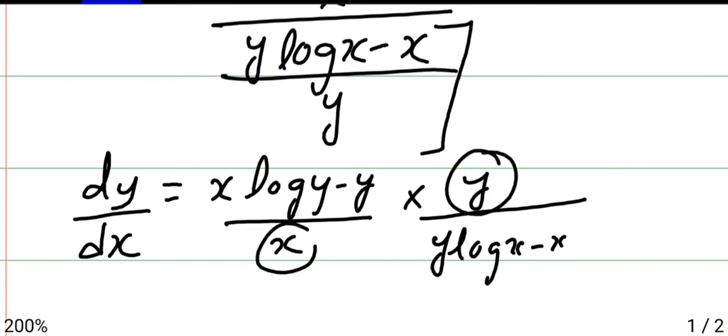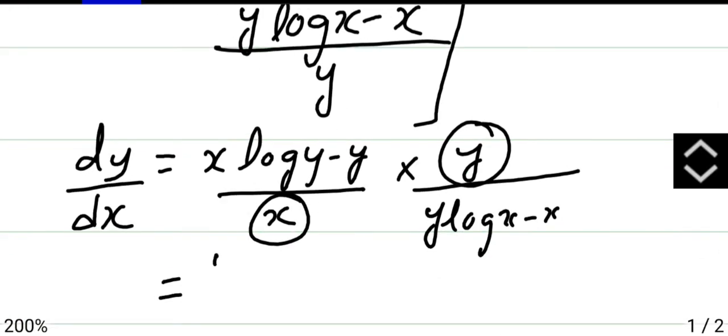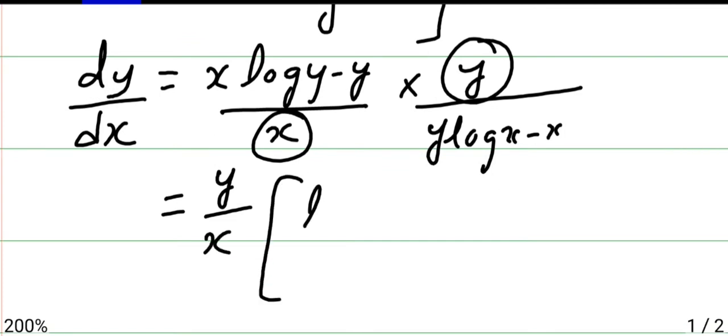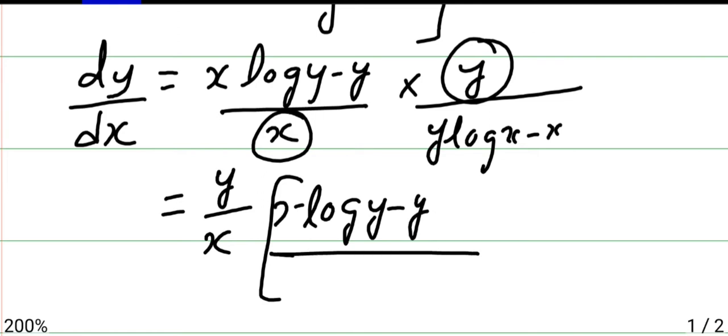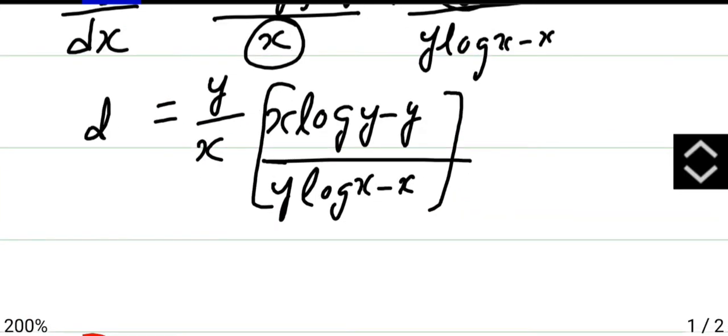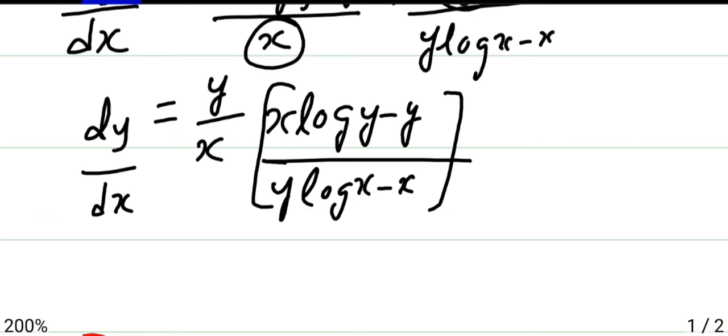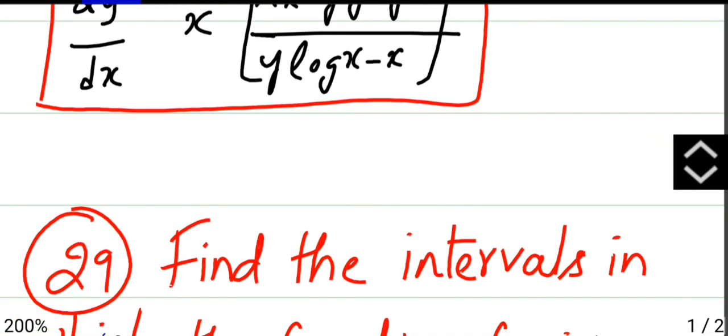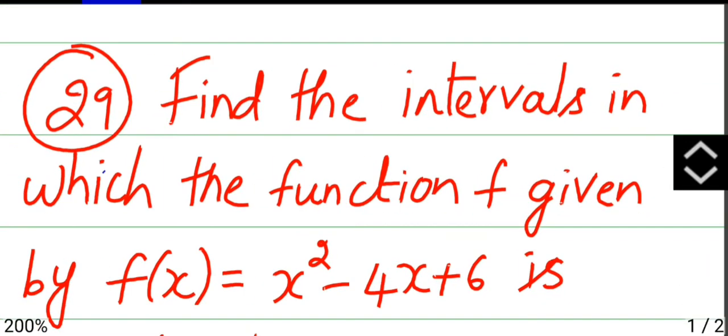You can take x and y outside, remove them separately, and the remaining terms you can write in the bracket. x log y minus y over y log x minus x. So the dy by dx is the final answer. Hope you understand whatever I am teaching you. Moving on with 29th question.